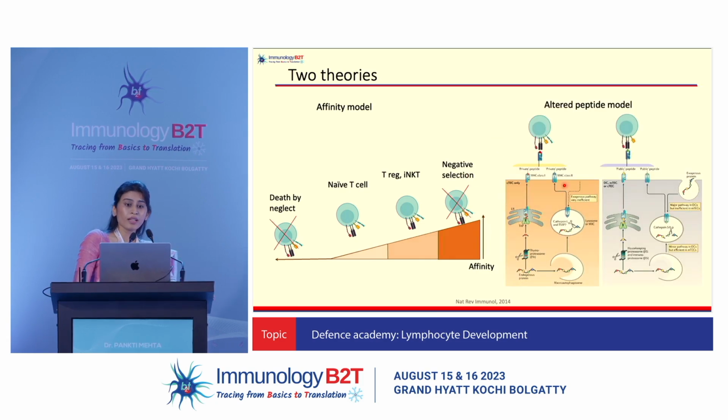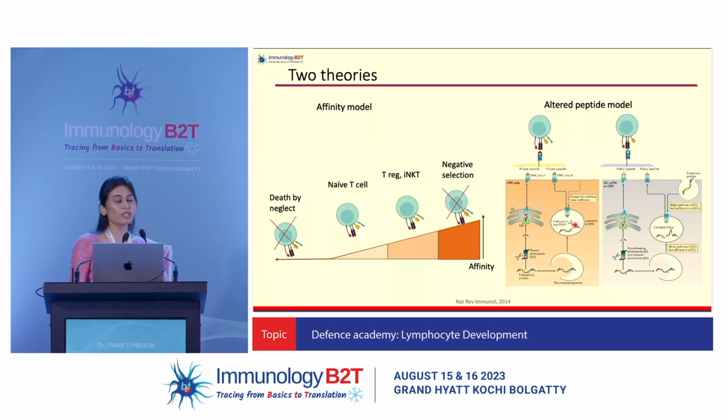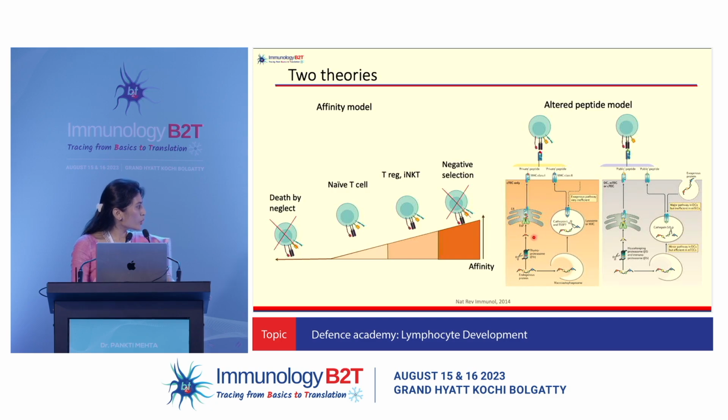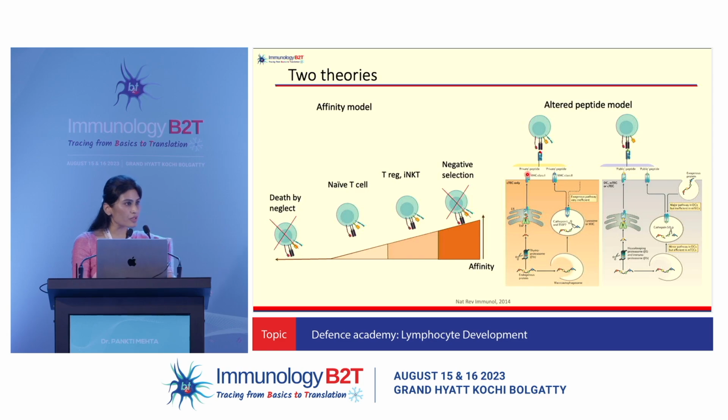There is another interesting hypothesis, which is the altered peptide model. Now this says that the cortical thymic epithelial cells have a very special type of thymoproteasome and very special enzymes in their endosomes. What are they doing? You have the endogenous protein, which is digested differently in the thymoproteasome, and it is expressing private peptides. That means it is expressing peptides that are unique and different, which this T cell is never going to come across in the rest of the body, because the rest of the body is expressing your housekeeping enzymes and housekeeping proteasome or maximally immunoproteasome. So the peptide is not of importance when we talk about cortical thymic epithelial cells, but it is selecting those T cells which are interacting with the MHC.